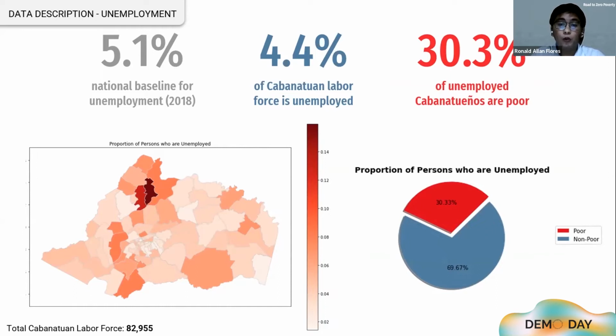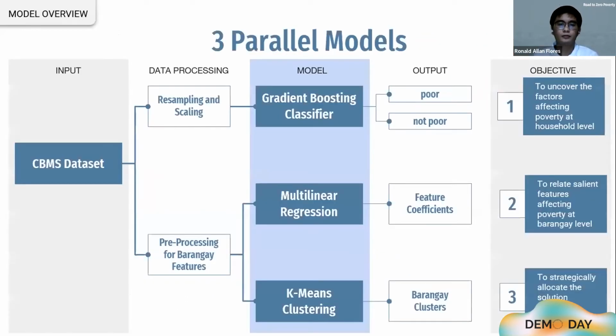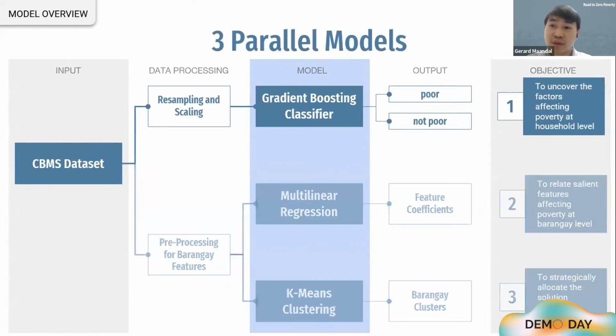Thus, we came up with three parallel models. Each of these three models specifically addressed a study objective. The dataset was first analyzed at the household level. After resampling and scaling, a gradient boosting classifier was used to differentiate whether a household is poor or not.